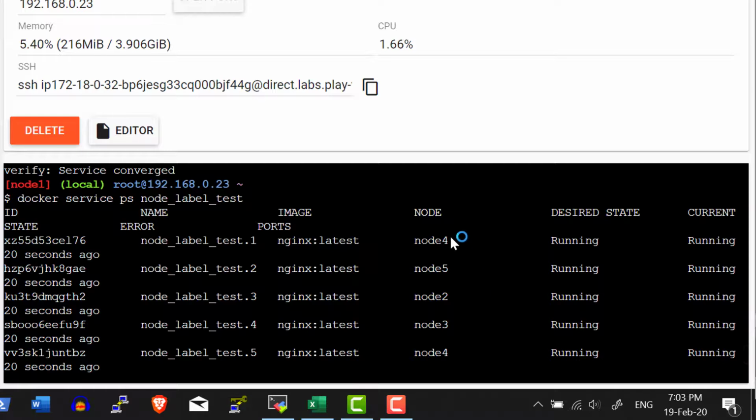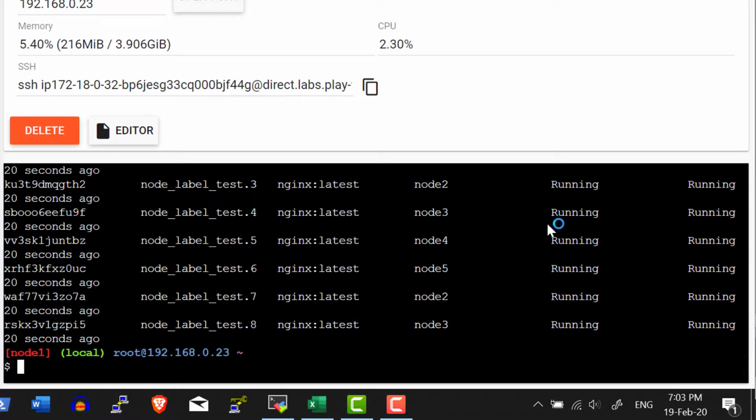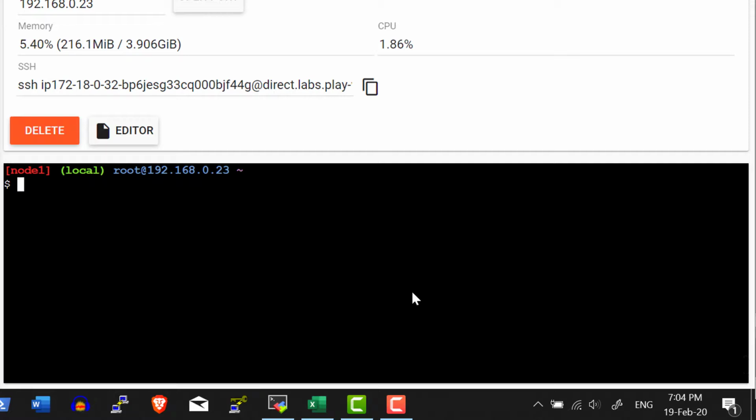If you observe very carefully, it did not deploy any task in node 1. It got deployed only in 2, 3, 4 and 5. The reason is that only those 4 nodes were labeled to satisfy the constraint. So I can add multiple labels to a node, and I can add more constraints, and based on that I can select. In a quick summary, we saw how to use labels, how to add constraints while creating the service, and how the tasks get placed when the constraint is added to the service.